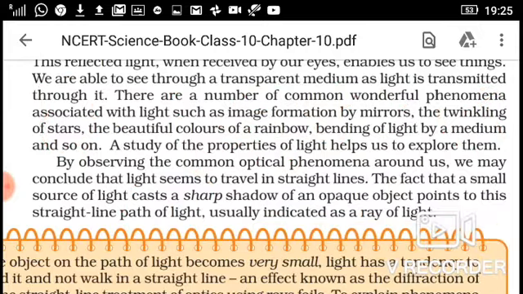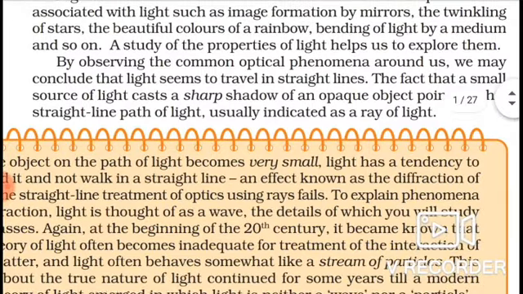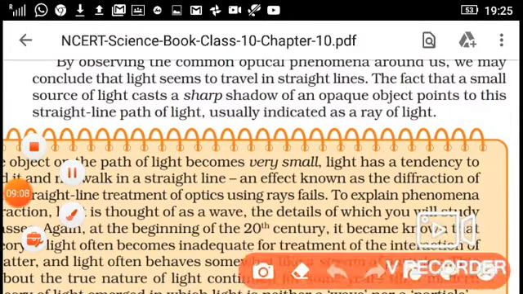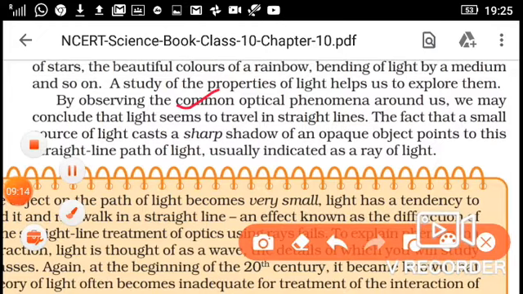Separately they are the topics, then we will discuss these things also. A study of the property of light helps us to explore them. So first we need to understand the properties of light. By observing the common optical phenomena around us, we may conclude that light seems to travel in a straight line.